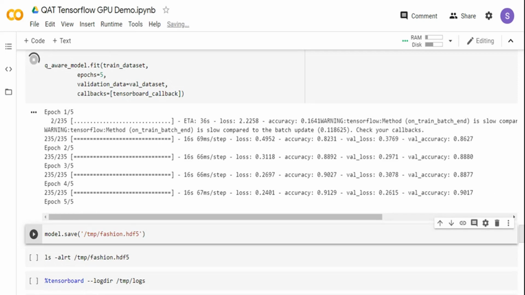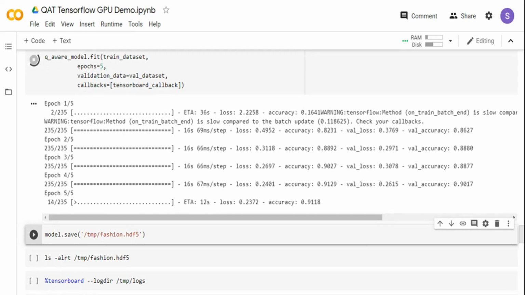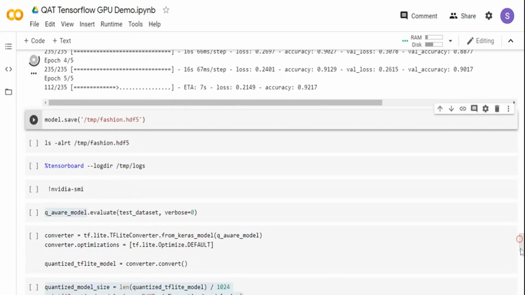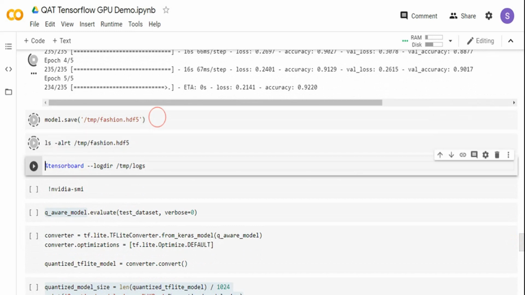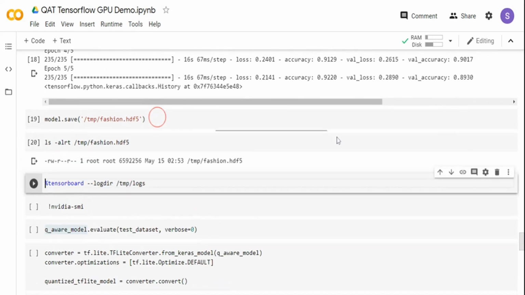So our validation accuracy is slightly lower than the training accuracy, but I would still not consider it overfitting as of now. It's around 90%. We are in the last epoch. Once this is done, as the training is going on, I'm going to save this model in the local folder, and then print the output and see how the size looks.